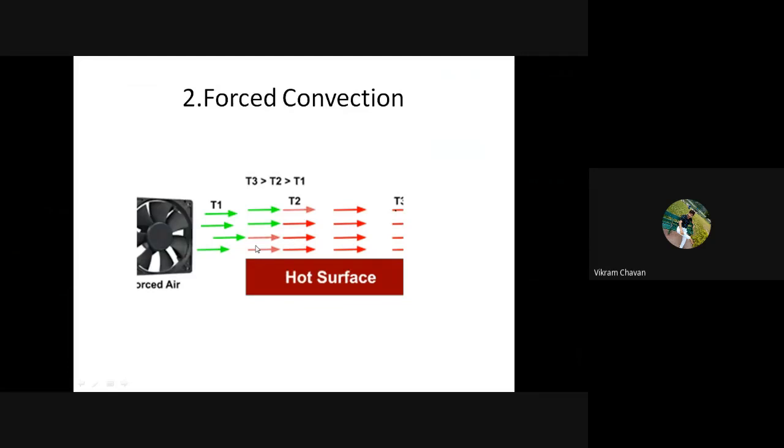A similar example you can take: why we are using fans in our rooms. When you come inside the room, your temperature is high and you want to reduce your body temperature as early as possible.